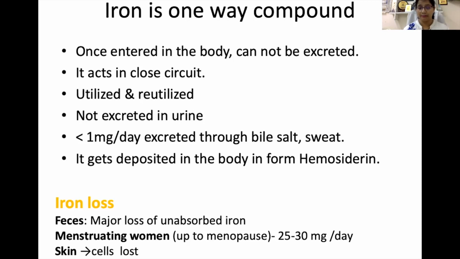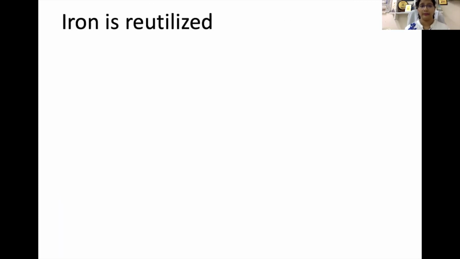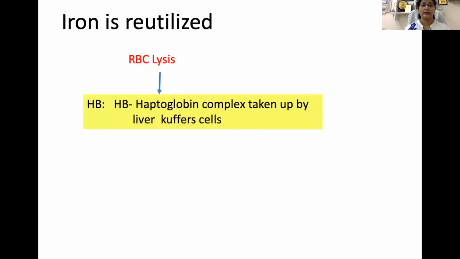But as this lost iron is not absorbed iron, it does not change the iron store of the body. In menstruating women, however, the iron loss is up to 25 to 30 milligram per day. Even a small amount of iron is lost through the skin. So these are the ways by which iron is lost, but it is very minimal. So how is iron reutilized? We have seen how iron is reutilized even after hemolysis.